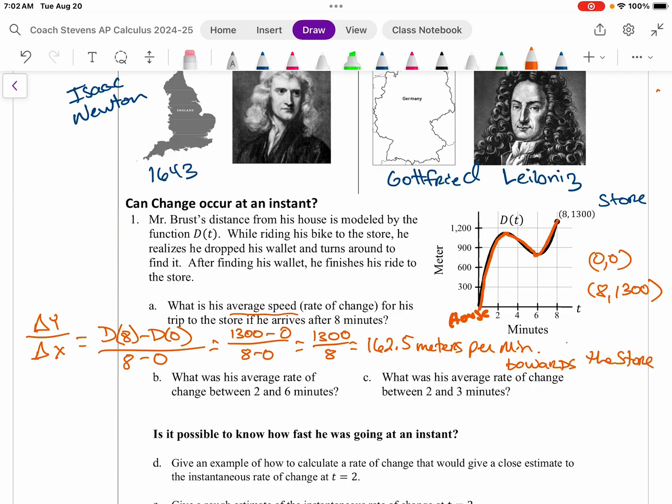All right, so now let's take a look at the next part. What was the average rate of change from minutes between the 2 and 6 minutes? So with that in mind, keeping the same format, that would just be d of 6 minus d of 2 over 6 minus 2. Now, we really can't find that.